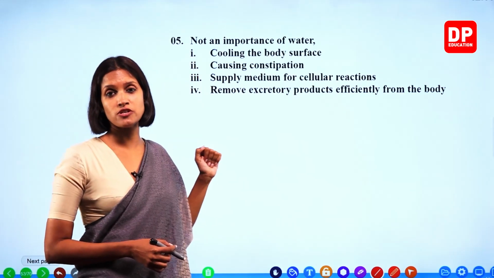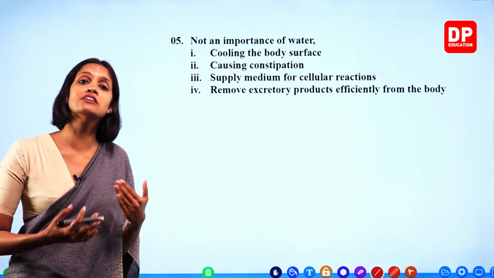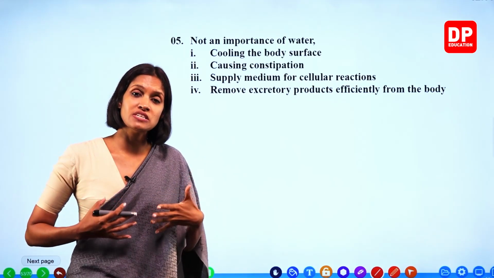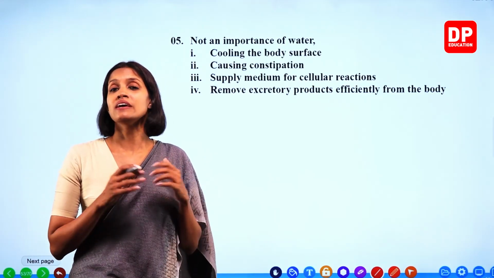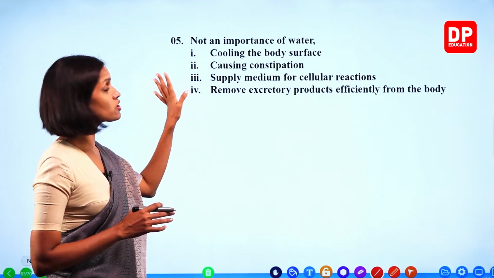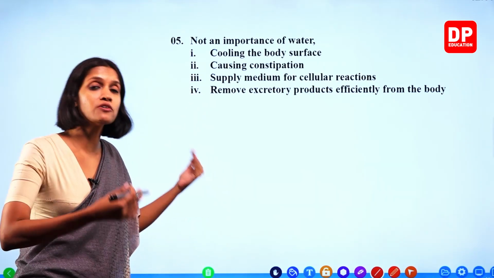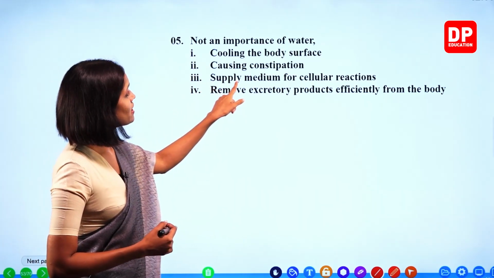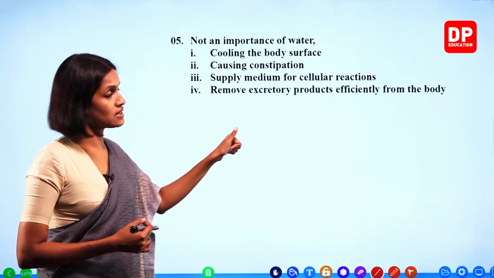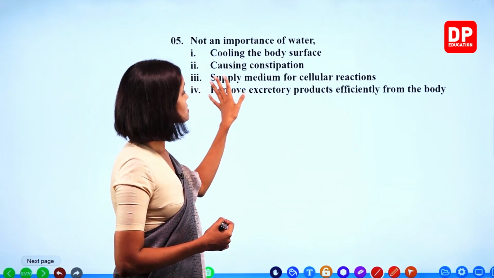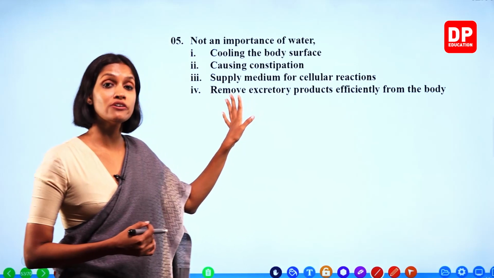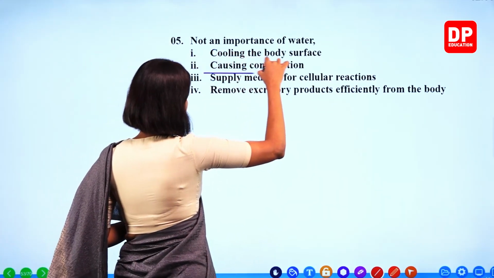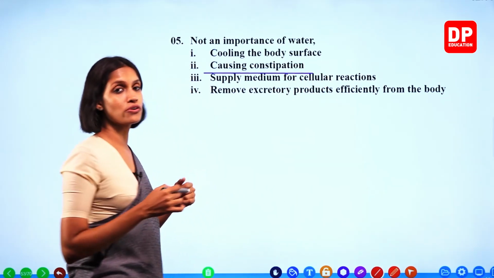Water prevents constipation. When the right amount of water present in the food we eat, what will happen, children? We can pass feces or fecal matter very easily. Therefore, constipation will not cause by water. If water is not there, constipation will occur, right? Therefore, this is wrong. Supply medium for cellular reactions, that is a function. Remove excretory products efficiently is also a function, right? So, not an importance of water is causing constipation. We'll move on to the next.